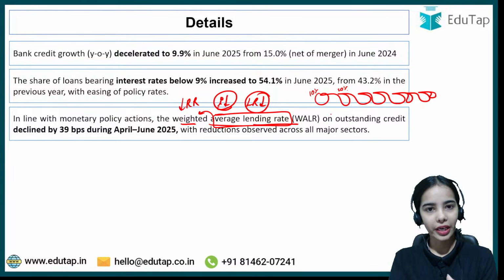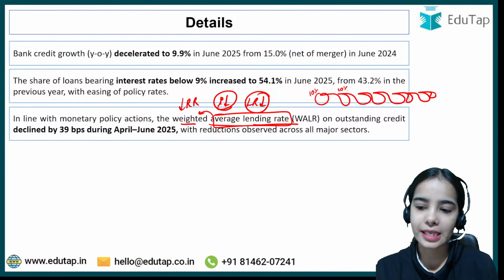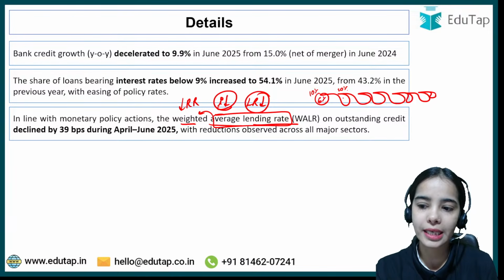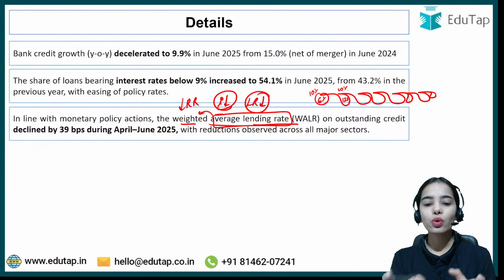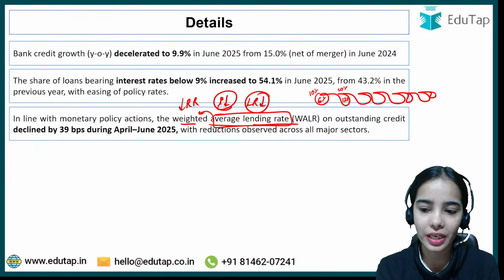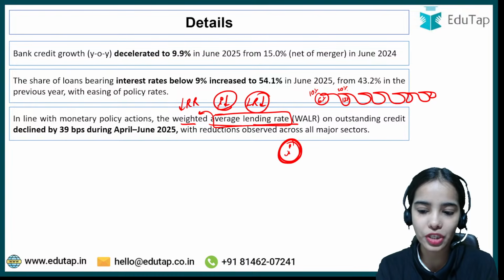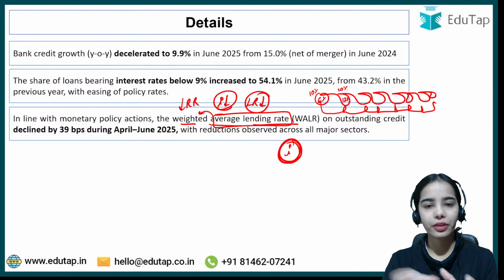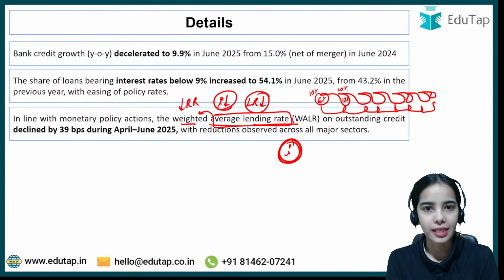So as per the weight taken for different sectors and the interest rate. Now they have different interest rates. Let's say agriculture is getting 6% interest rate, while manufacturing is getting 12%. So basically the average interest rate is taken of the different sectors, and different weights are provided to the different sectors as per the lending that is happening in those sectors.